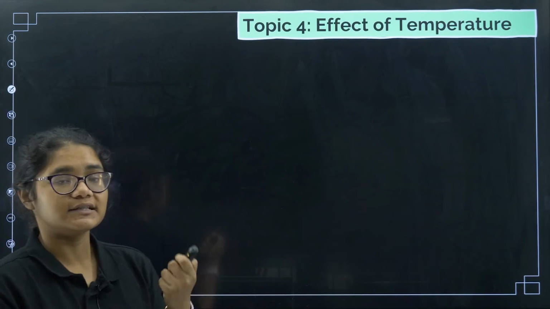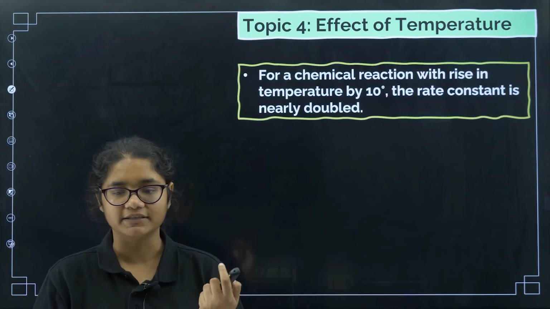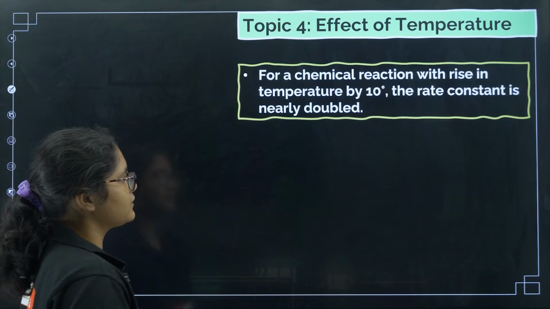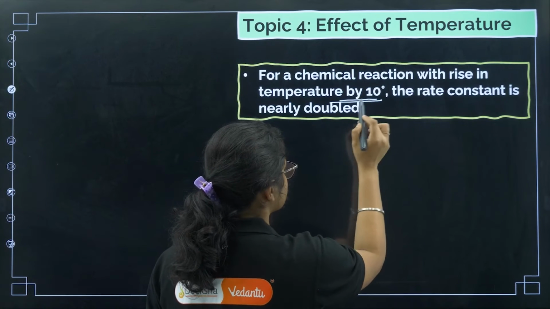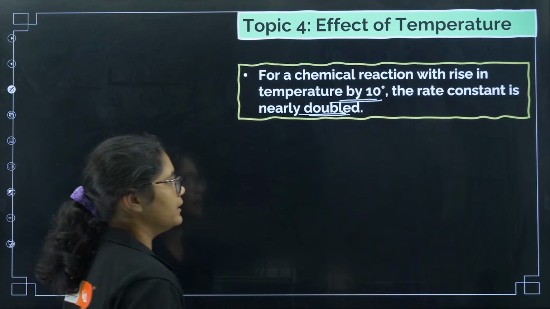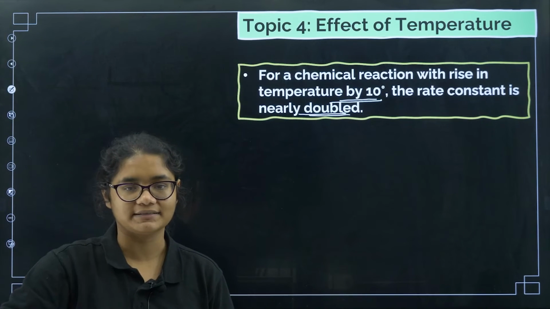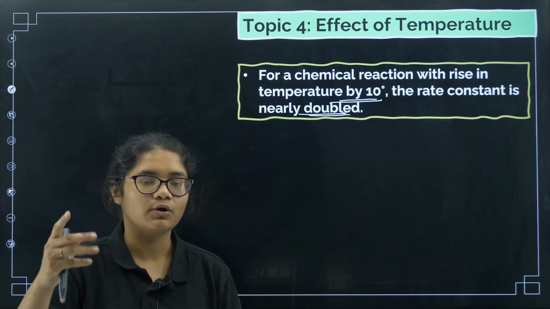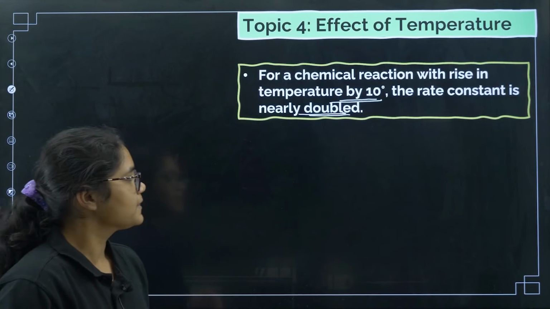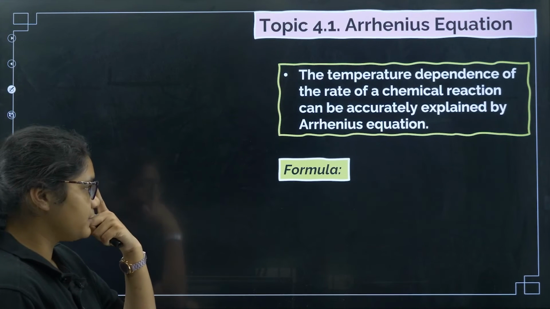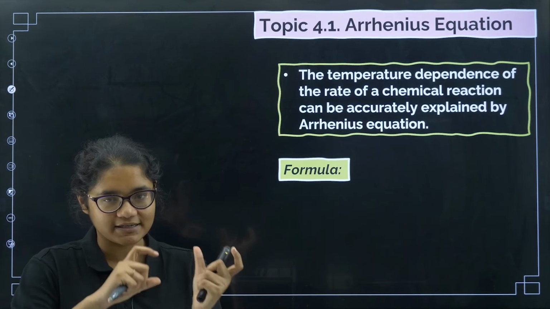Now coming to the second factor, the effect of temperature. Here you have to remember that for every 10-degree rise, the rate constant is nearly doubled. If you increase the temperature by 10 degrees, like from 17 to 27, the rate constant will almost be double. Next, the Arrhenius equation. How does temperature affect the rate?